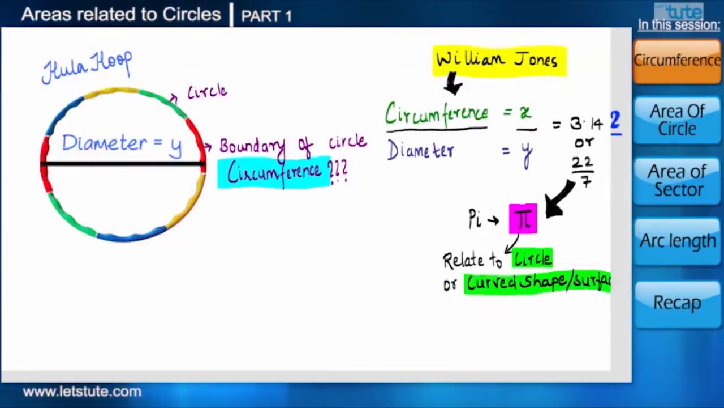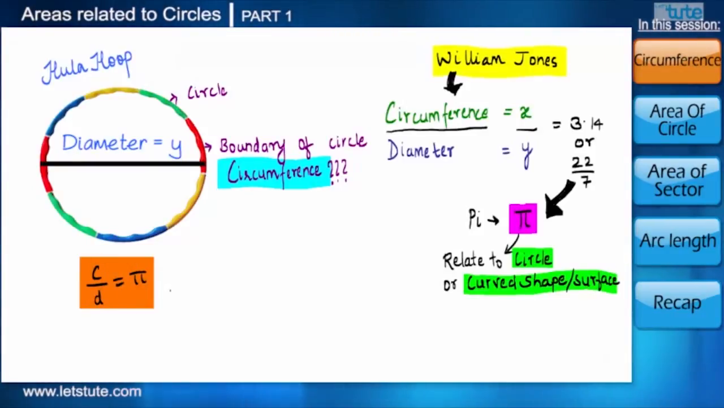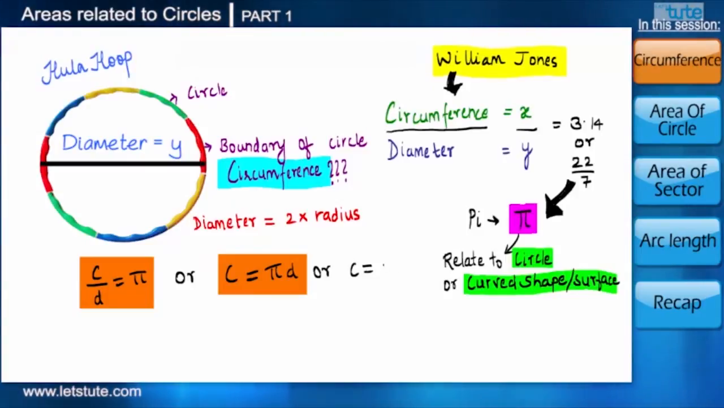Now as we saw that the ratio of circumference to diameter is pi, here we can write it as C equals pi d, and as we know that diameter is twice the radius, we can even write it as C equals 2 pi r. If you noticed one thing, just by knowing the radius or diameter, we can calculate the circumference of any circle.